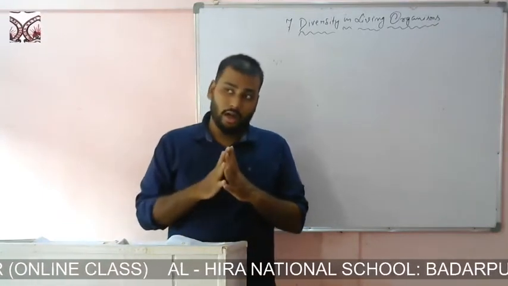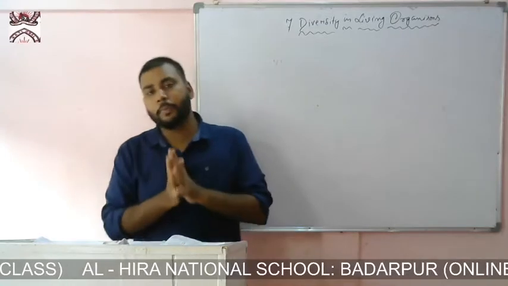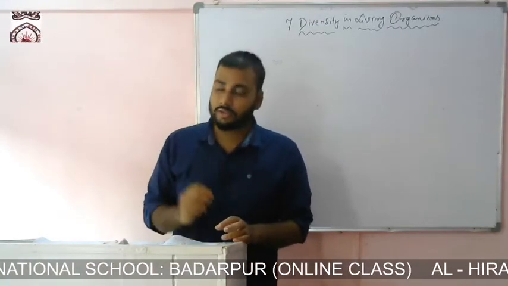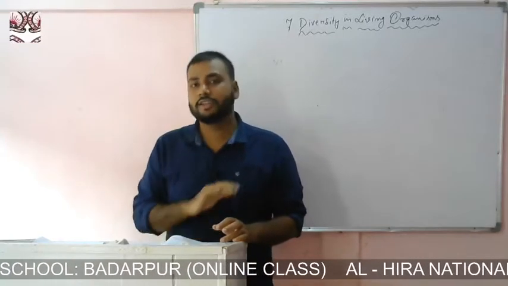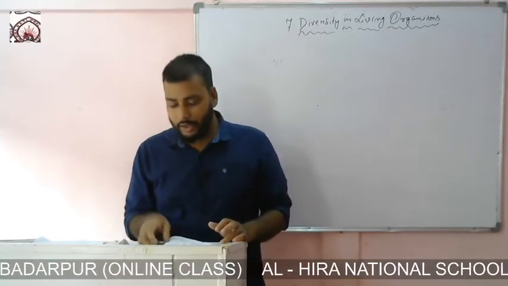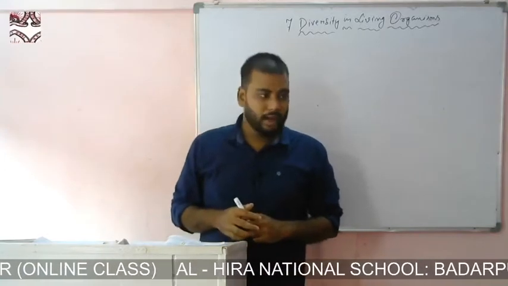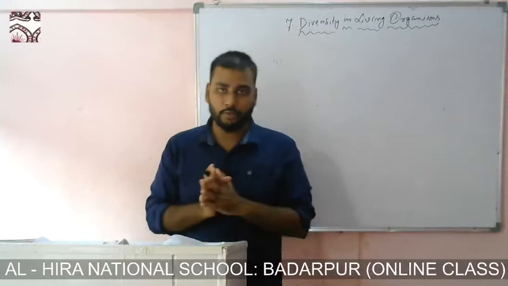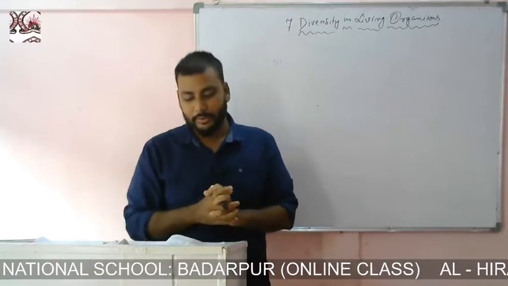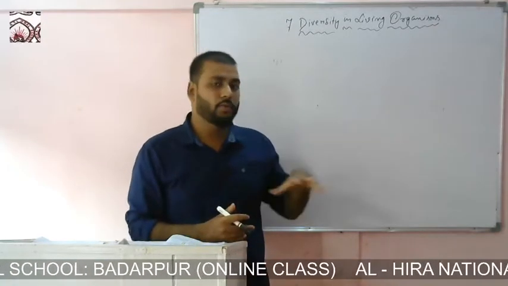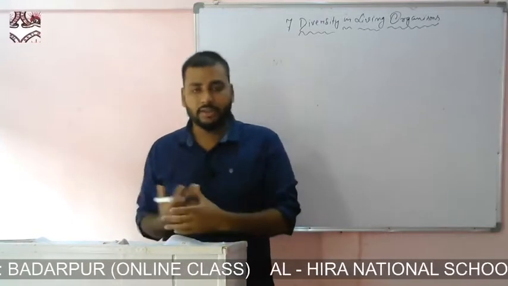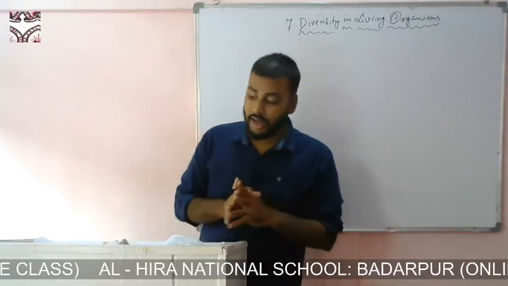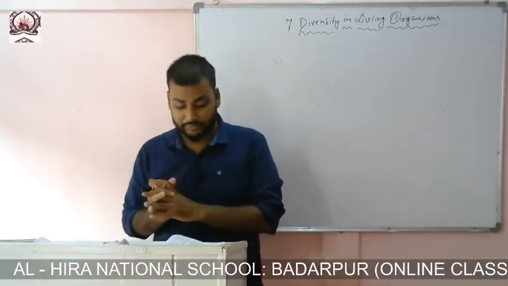Now let us assume, is it possible for a human to study each and every organism individually? It's quite difficult, right? So in order to solve this difficulty, what did the scientists do? They classified organisms based on certain characteristics. So in this chapter we will learn about the diversity of organisms, plus we will learn how they are classified and based on what they are classified.